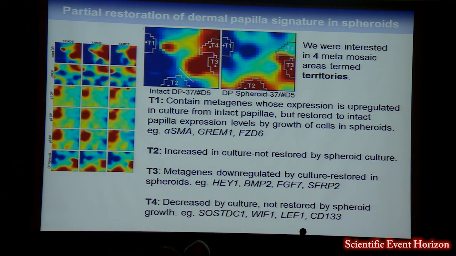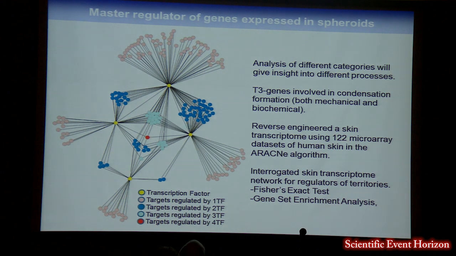And I've already described T1 and T3, which represent the 22% of transcripts that we identified as restored. And then we also have T2 and T4, which contain transcripts that either increase or decrease in expression in culture, but are not restored when you grow the cells in dermal spheroids. So depending on what you're interested in, you should analyze the different territories. For example, if you're interested in the mesenchymal response during mesenchymal epithelial interactions, then you might want to analyze territories T2 or T4, which are the transcripts that were not restored by spheroid culture, because obviously that is something that we are not replicating in this model.